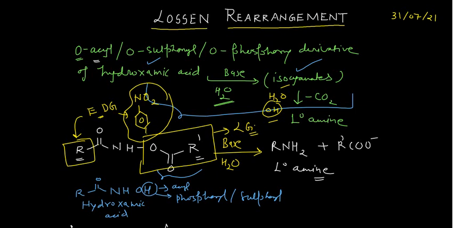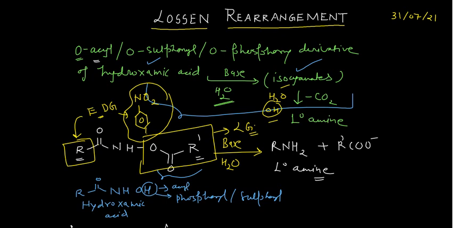This is the important key feature we should know, right? Because people may ask you in certain interviews, if you are going for this Lossen rearrangement, why we are not starting this reaction with the hydroxamic acid itself, then you will say that this OH negative is not a very good leaving group. We have to convert this OH into a very good leaving group. That's why we need the acyl or phosphoryl or the sulfonyl group.